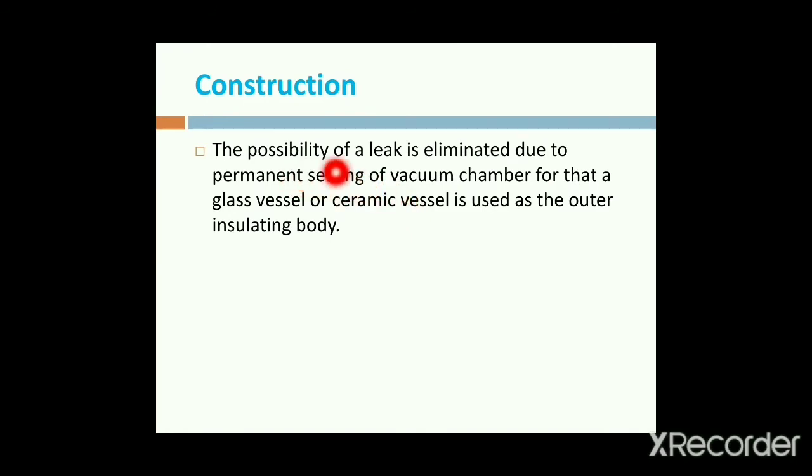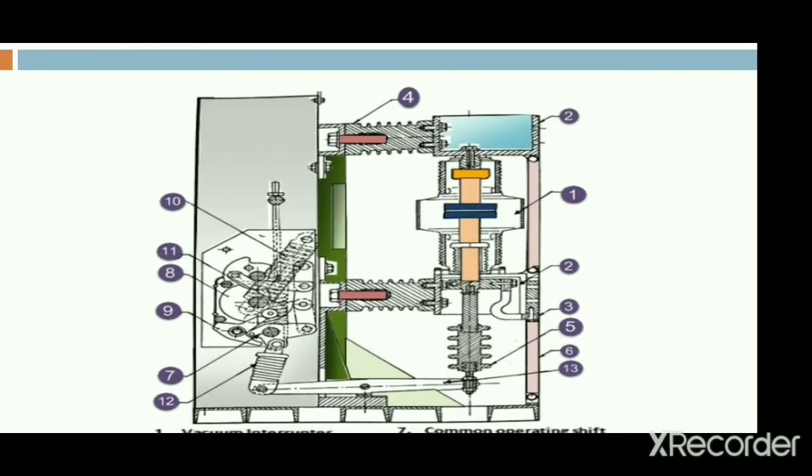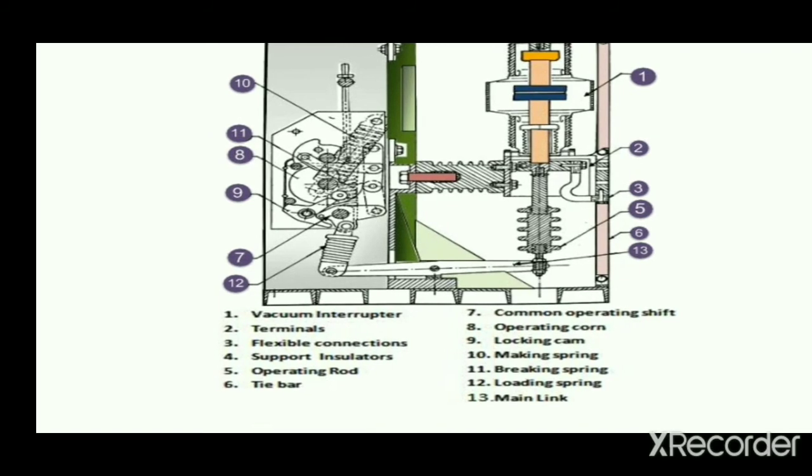Next, the possibility of leakages is eliminated by using the sealings of the vacuum chamber, because the vacuum chamber is made of glass or ceramic vessels. Due to the glass and the ceramic vessels, some leakages are obtained. Those leakages are to be filled or eliminated by using the permanent sealings. The outer insulating body is made of a glass or a ceramic vessel.